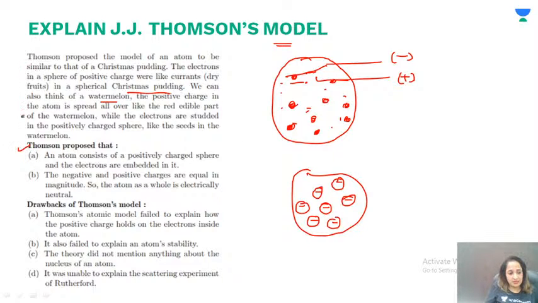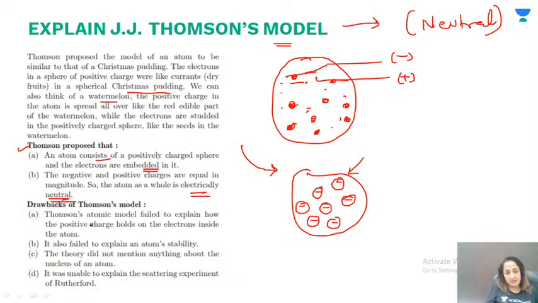The electrons are embedded. Yes, that is what I have created. So an atom consists of a positive charge sphere, and electrons are embedded. The only positive thing about Thomson was that he said the atom overall is neutral, because the whole sphere is positive charge and it has an equal number of negative charges, so overall it is electrically neutral.